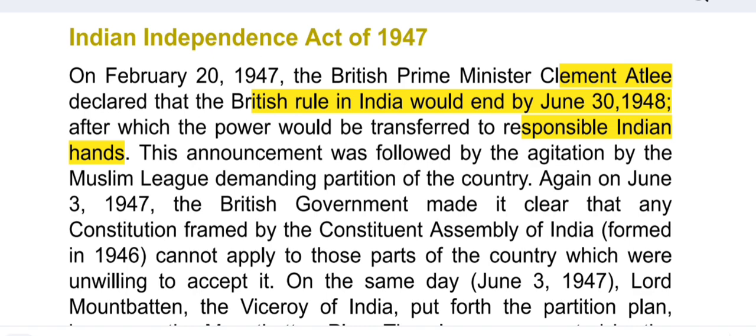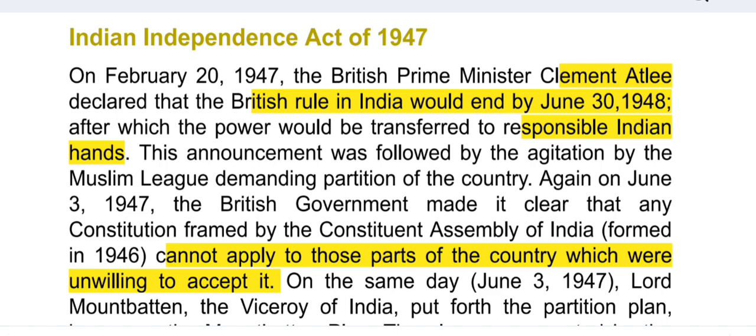Again on June 3rd, 1947, the British government made it clear that any constitution framed by the Constituent Assembly of India, which was formed in 1946, cannot apply to those parts of the country which were unwilling to accept it. Means, on June 3rd, 1947, the British government declared that any constitution framed by the Constituent Assembly of India cannot apply to those parts of the country which were unwilling to accept it.